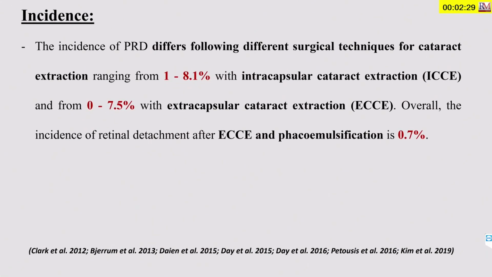But its incidence differs, of course, between different surgical techniques. Regarding intracapsular cataract extraction, it is 1.1 to 8.1%. After extracapsular, it is 0 to 7.5%. After extracapsular and phacoemulsification, it is about 0.7%.